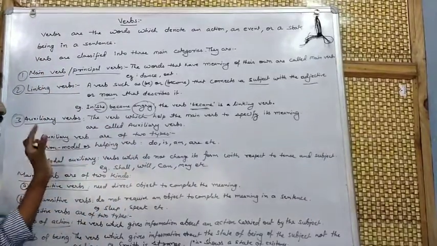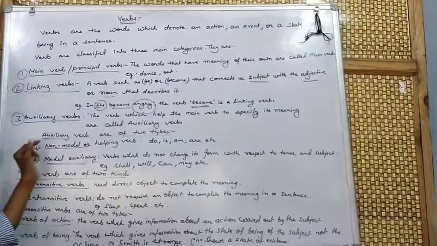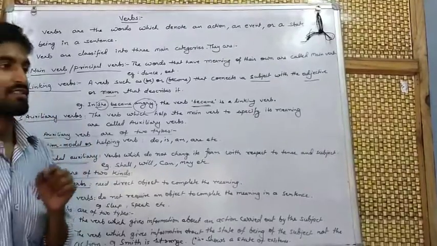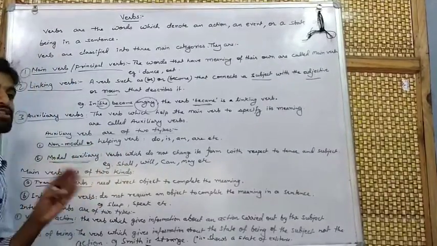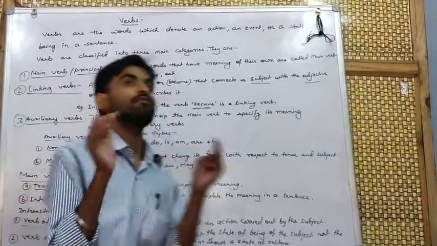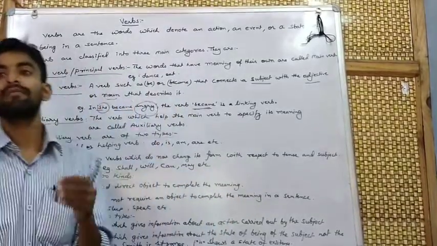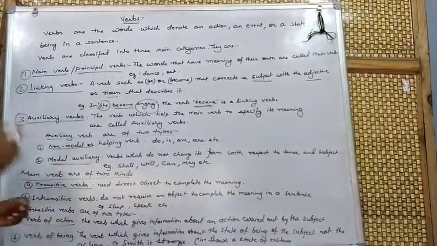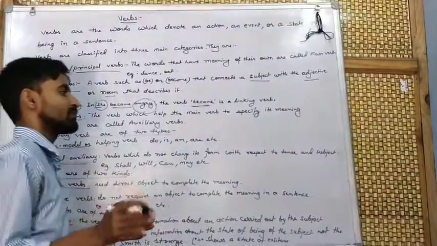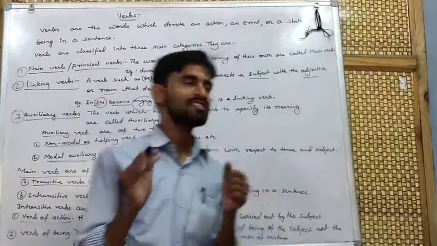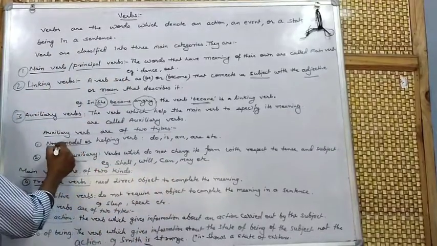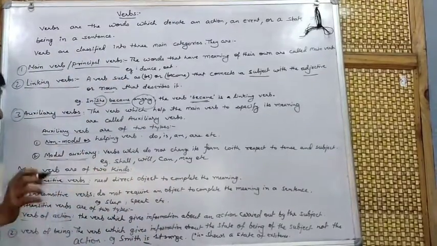When the sentence subject changes, these non-modal verbs will change. But modals never change. Modals remain in one form and do not change with respect to tense and subject. This is the main difference between non-modals and modal auxiliaries.